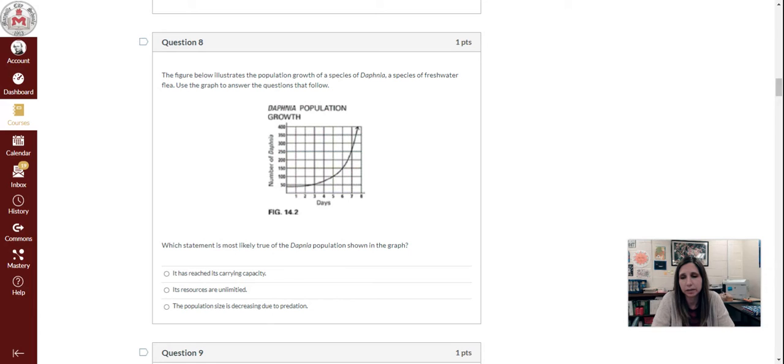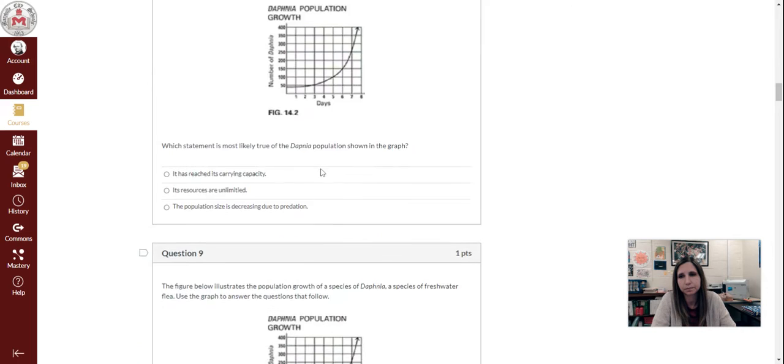A, it has reached its carrying capacity. B, its resources are unlimited. C, the population size is decreasing due to predation.